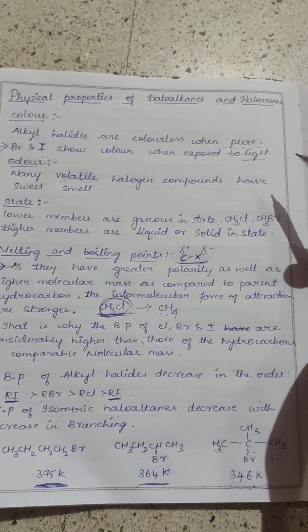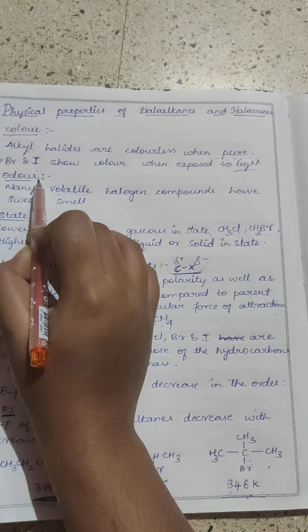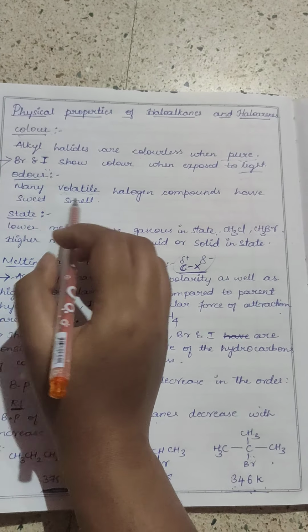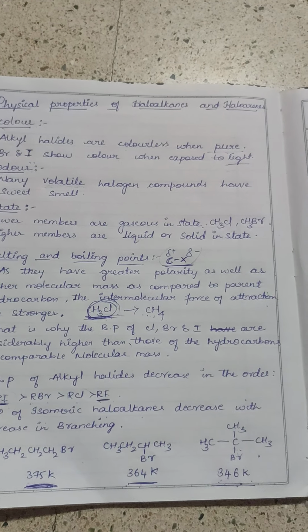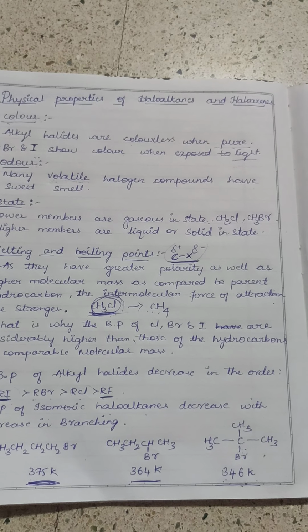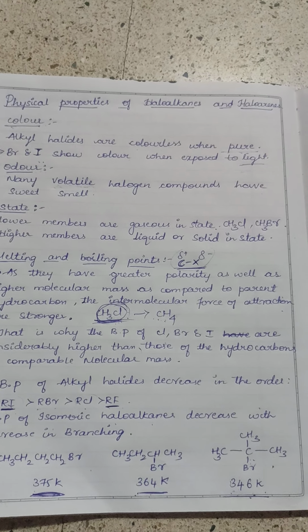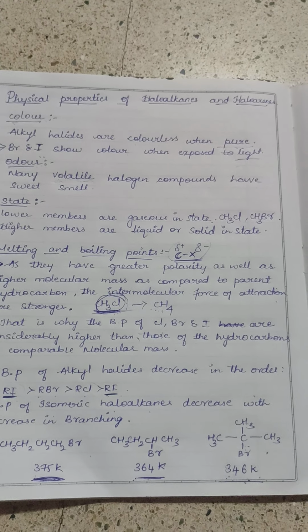And next, talking about the odor, that is the smell of the compound. Many volatile halogen compounds have a sweet smell. Volatile means they are in the gaseous state. Only those volatile halogens will show the sweet smell.